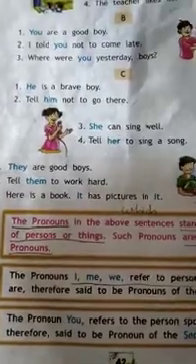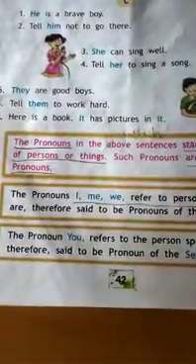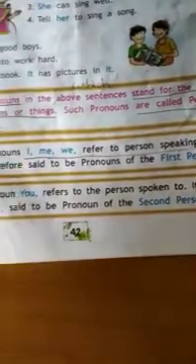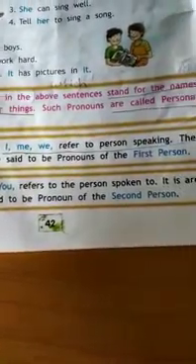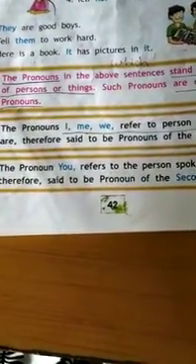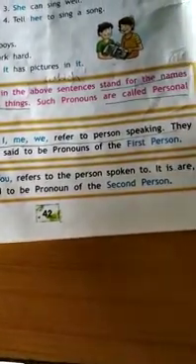Okay, so here you see again this pronoun is of three parts. The pronouns in the above sentences stand for the names of persons or things. Such pronouns are called personal pronouns. The pronouns I, me, we refer to the person speaking.